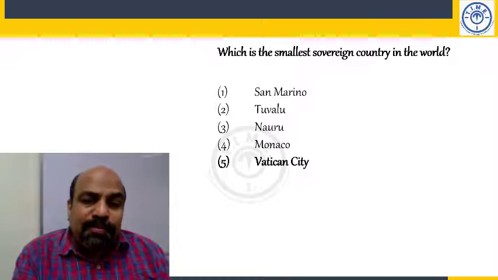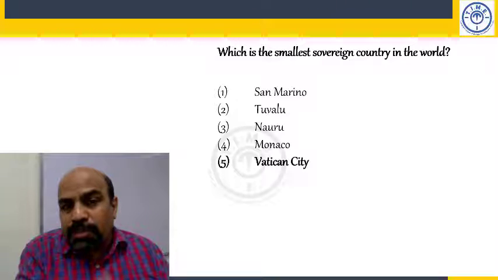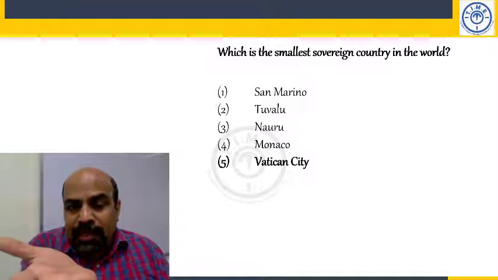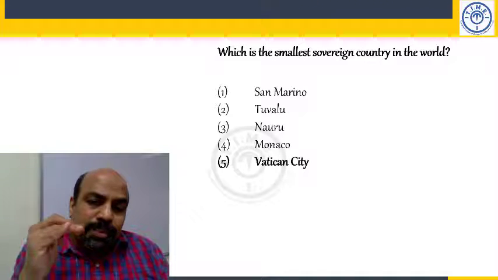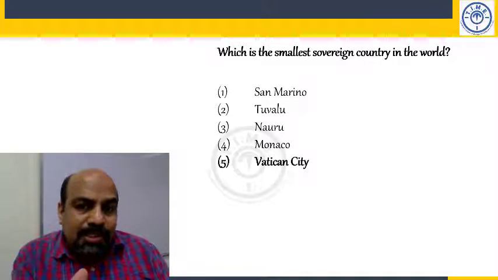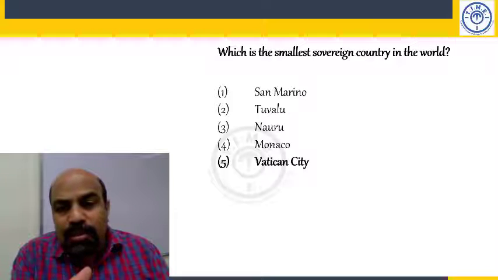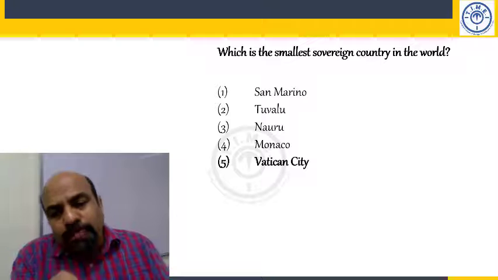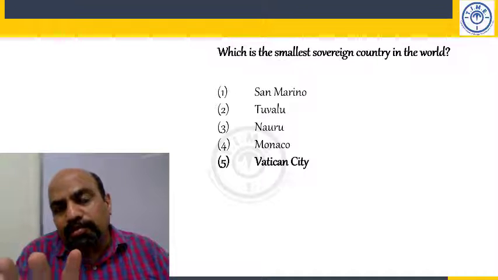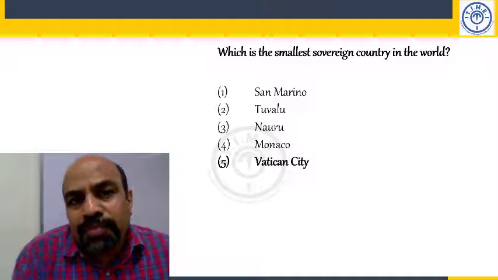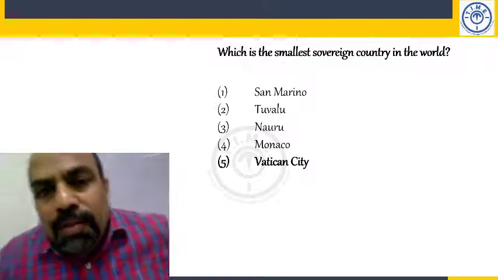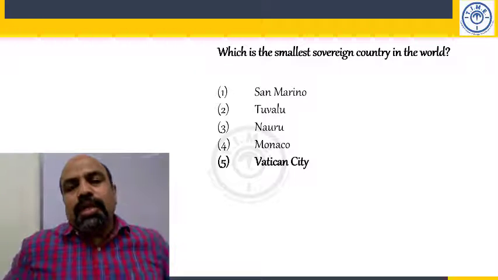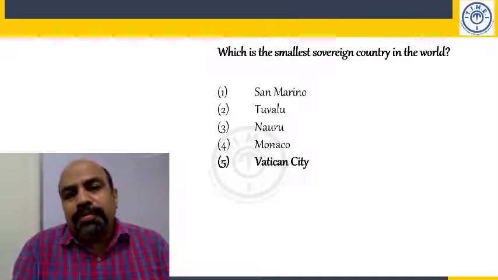You want to write the bottom 5. ये जो choices हैं, ये नीचे से are the bottom 5. So the smallest country in the world is Vatican City. Second smallest is Monaco. Third, Nauru. Fourth, Tuvalu. Fifth, San Marino. So आप लिखिए 5 smallest nations in the world by area.